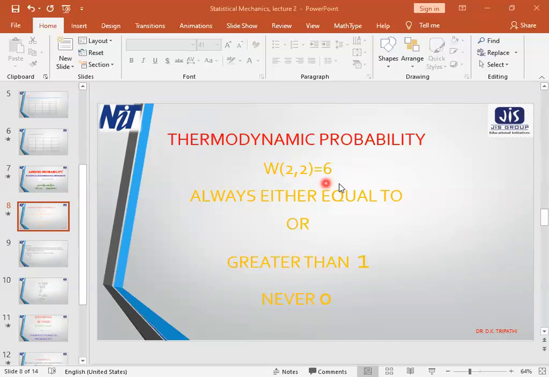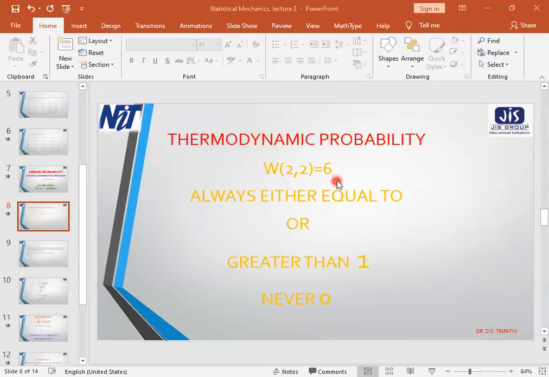Why? Because if an event exists or occurs, certainly it will have at least 1 probability. So we conclude that thermodynamical probability will have least value 1 and it may have any value. The maximum value cannot be defined. What will be its maximum value? We cannot define it. So here the thermodynamical probability is 6.